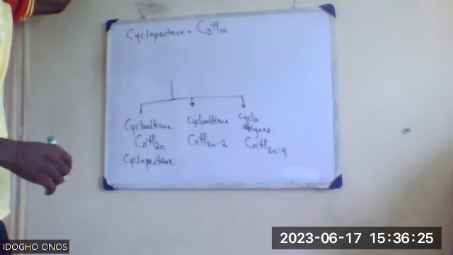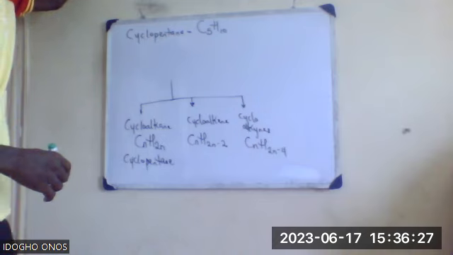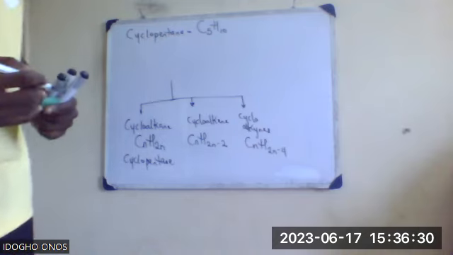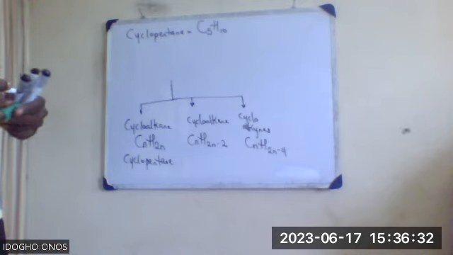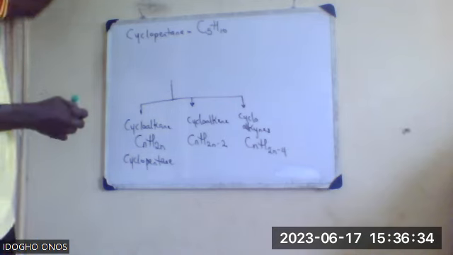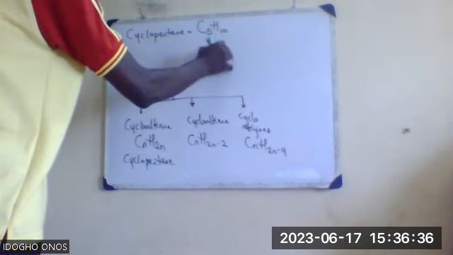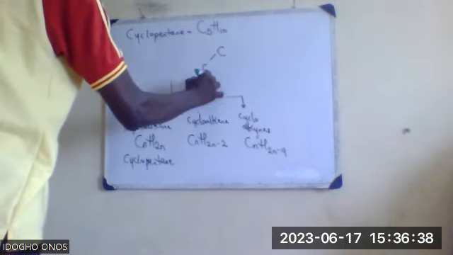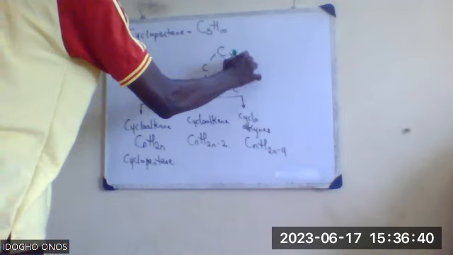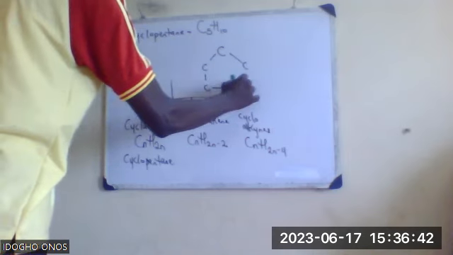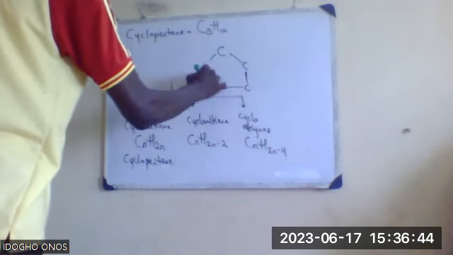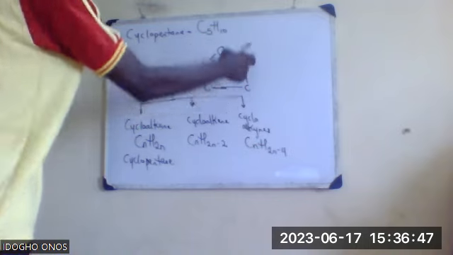Cyclopentane. Since it is 5 carbon atoms and it's a cyclic compound, we draw it in a ring form like this. 1, 2, 3, 4, 5.